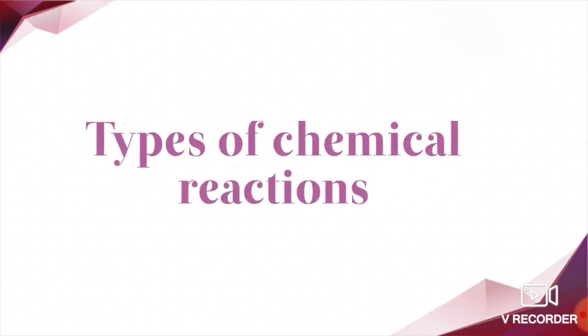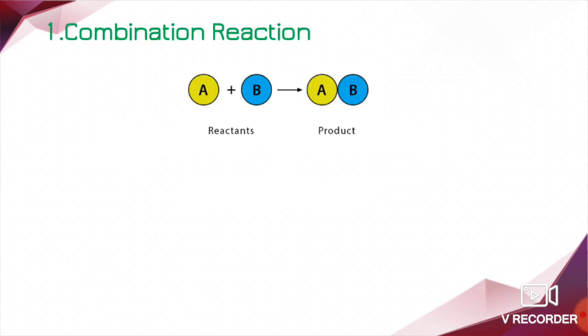Children, depending upon the type of chemical change which occurred during the reaction, chemical reactions are classified into different types. Let us learn each type of chemical reaction one by one in brief. The first type of chemical reaction is combination reaction.